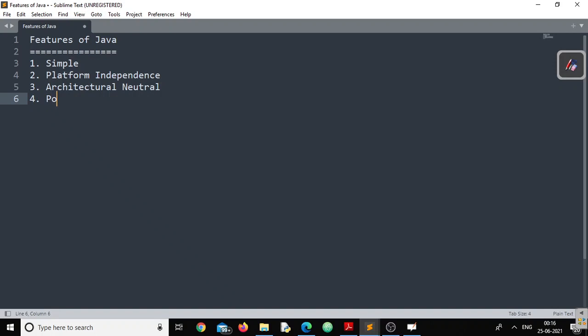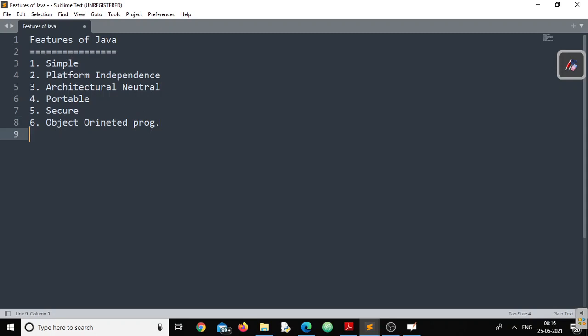Java is a portable programming language. Java is a secure programming language. Java is an object-oriented programming language. We will only look into the basics, and after the discussion of every feature, every concept, we might move into depth on each of these features right away. So the sixth feature is object-oriented programming language.